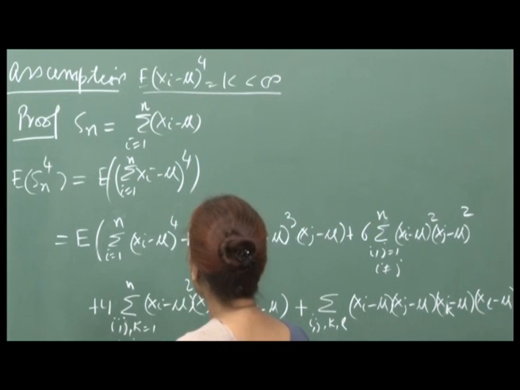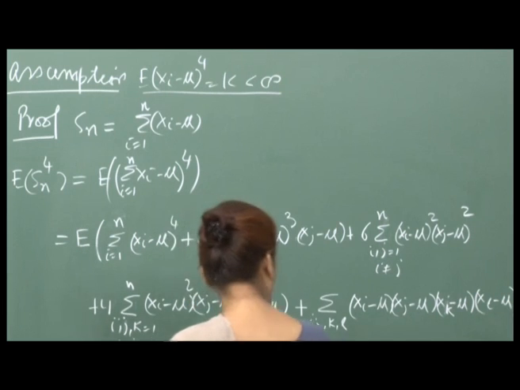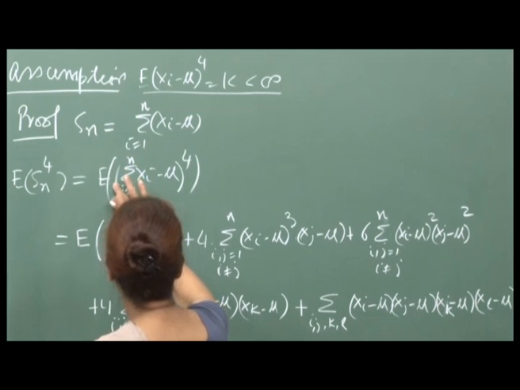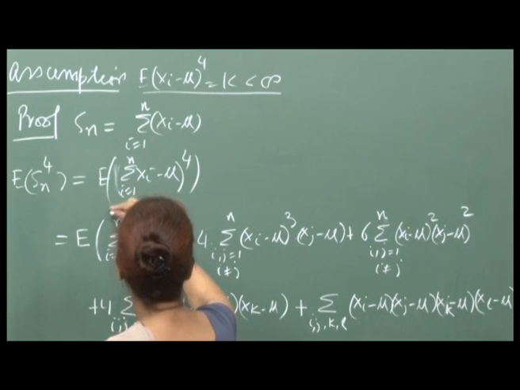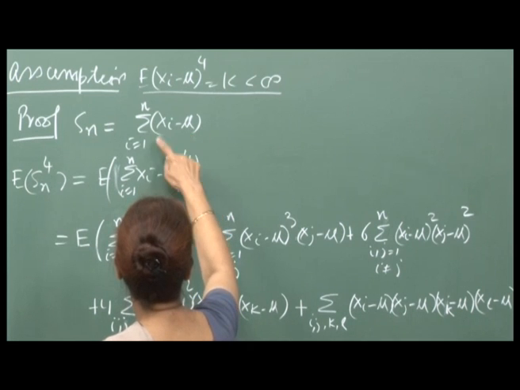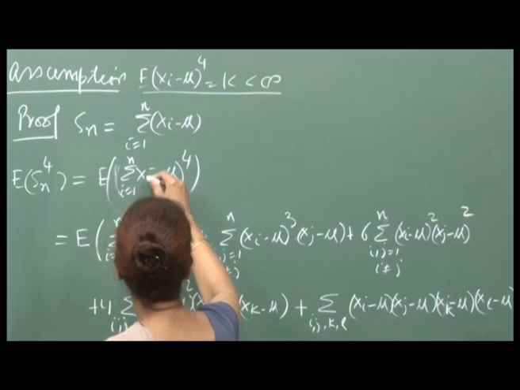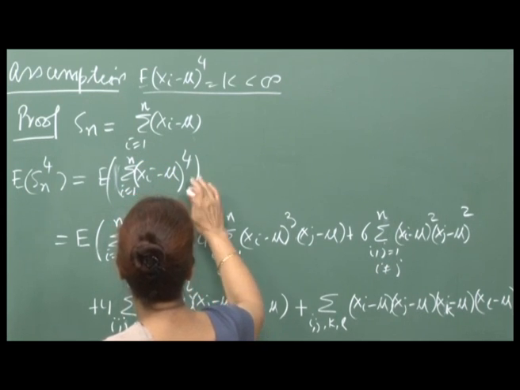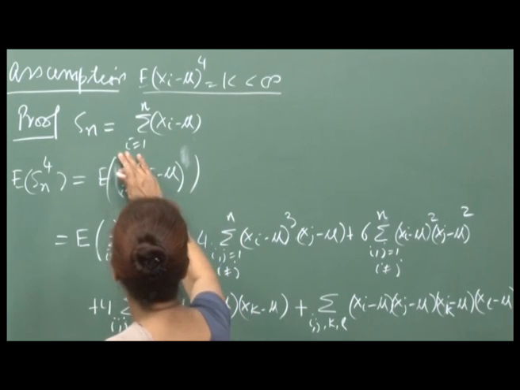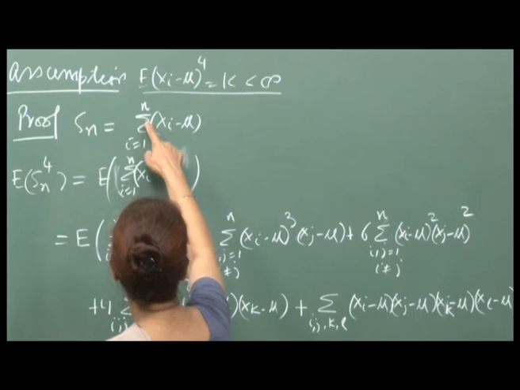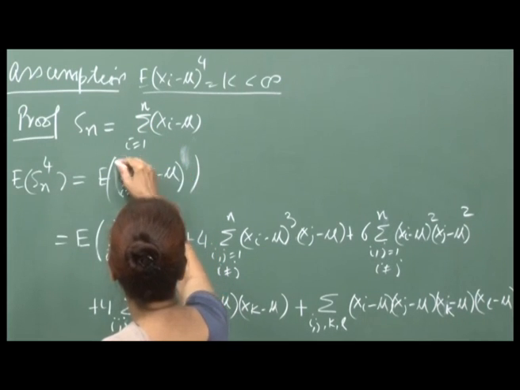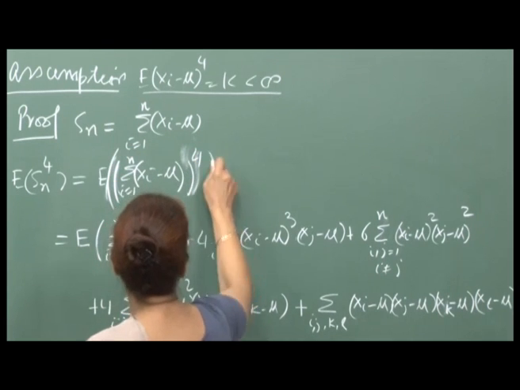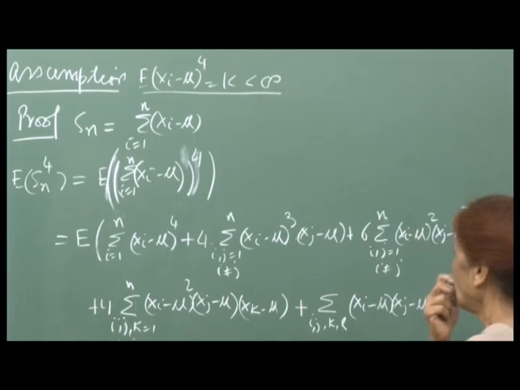So, now if you expand this, I should have a mu bar here also. So this is the sum of (X_i minus mu), i varying from 1 to n, and this whole thing is raised to 4, and then we take the expectation.